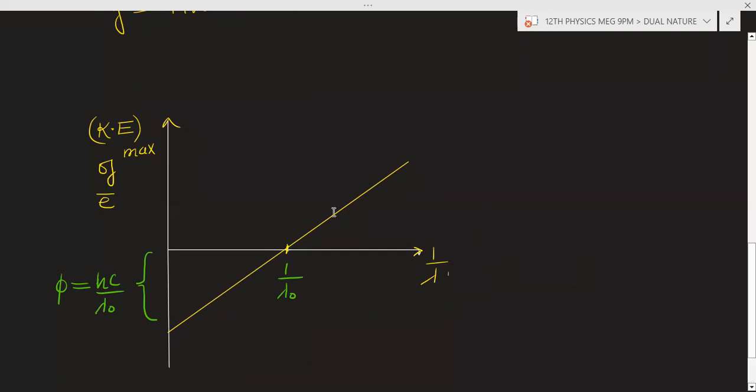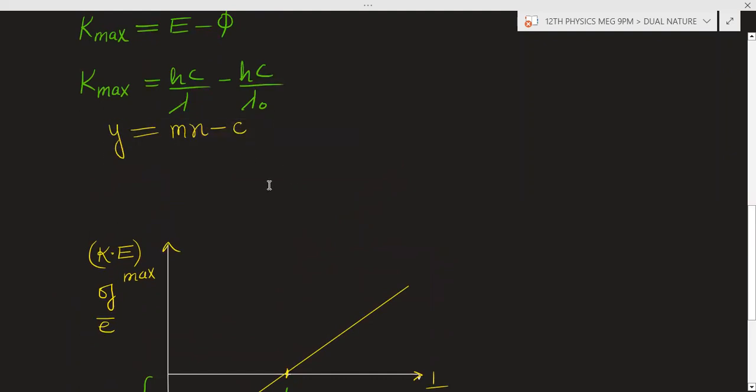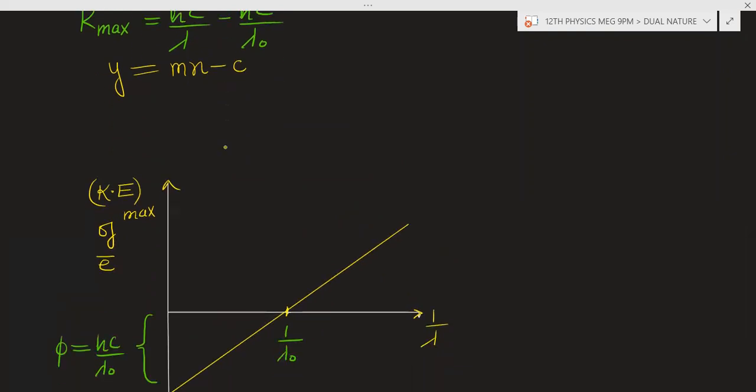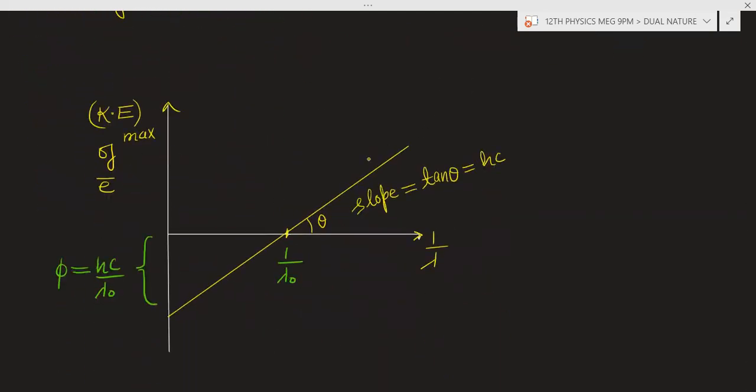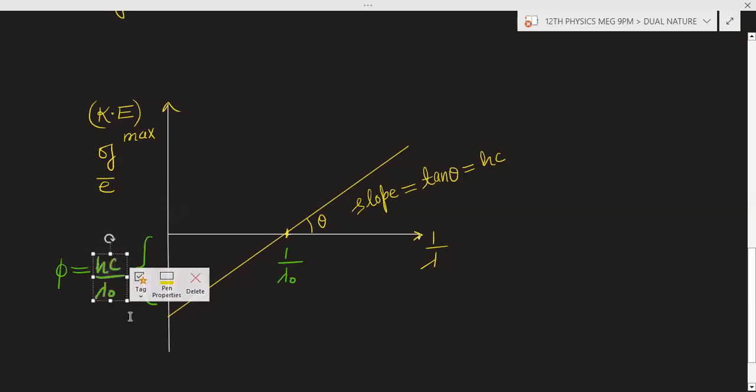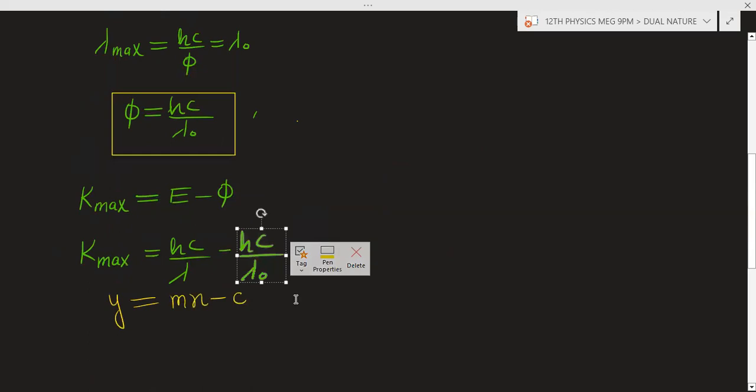Now this type of straight line graph we will have because we have the equation y is equal to mx plus c. What will be the slope? m. The slope of the graph will be hc. This angle is theta. The slope of this graph is also tan theta, and it is also hc. And the negative intercept is hc by lambda naught.